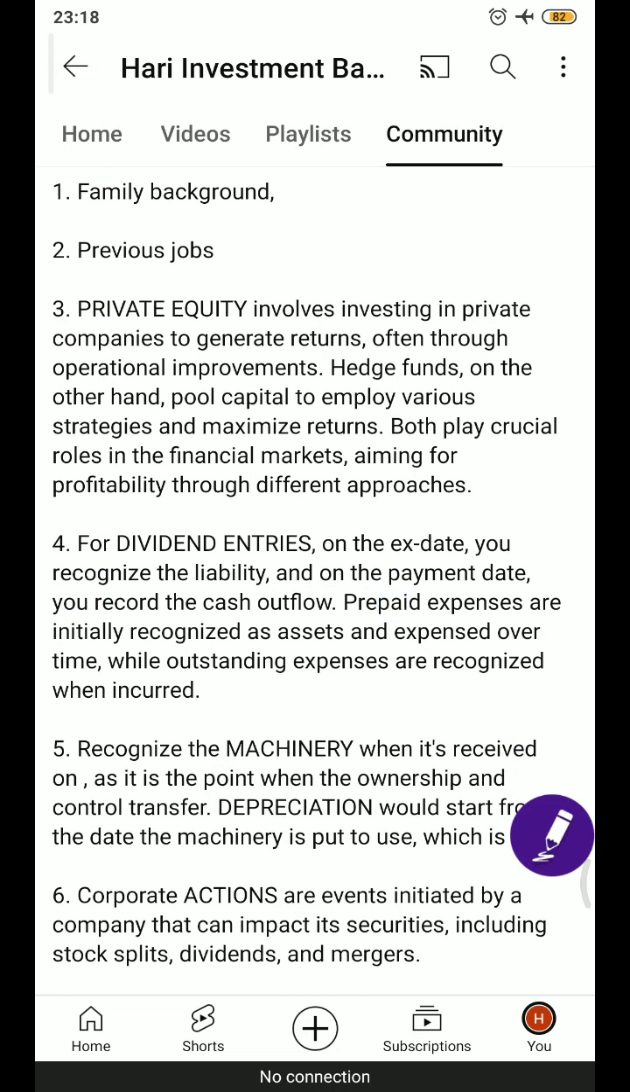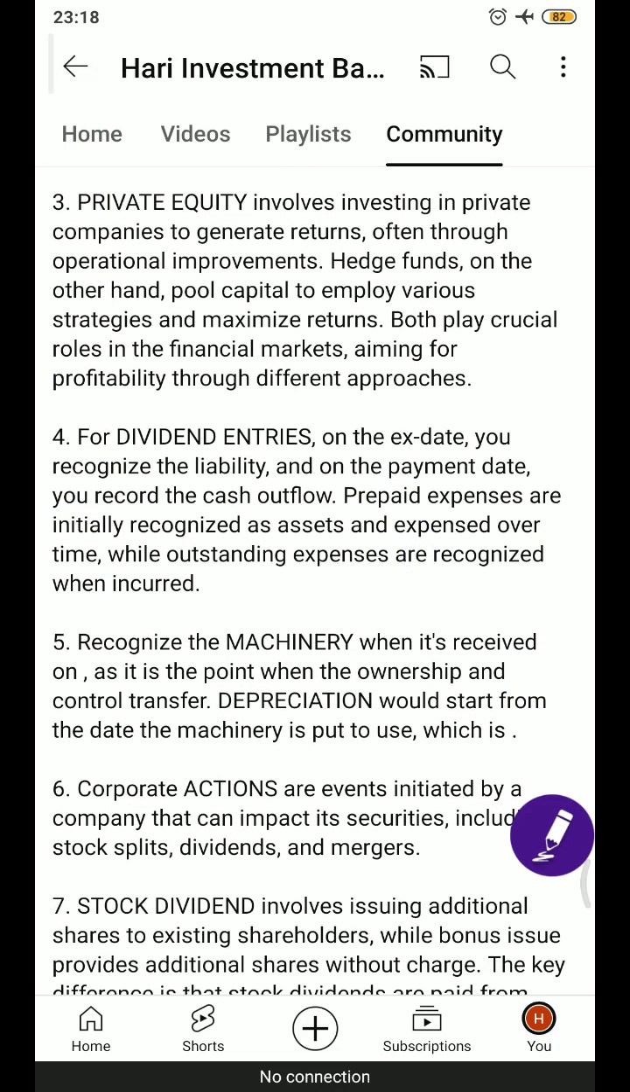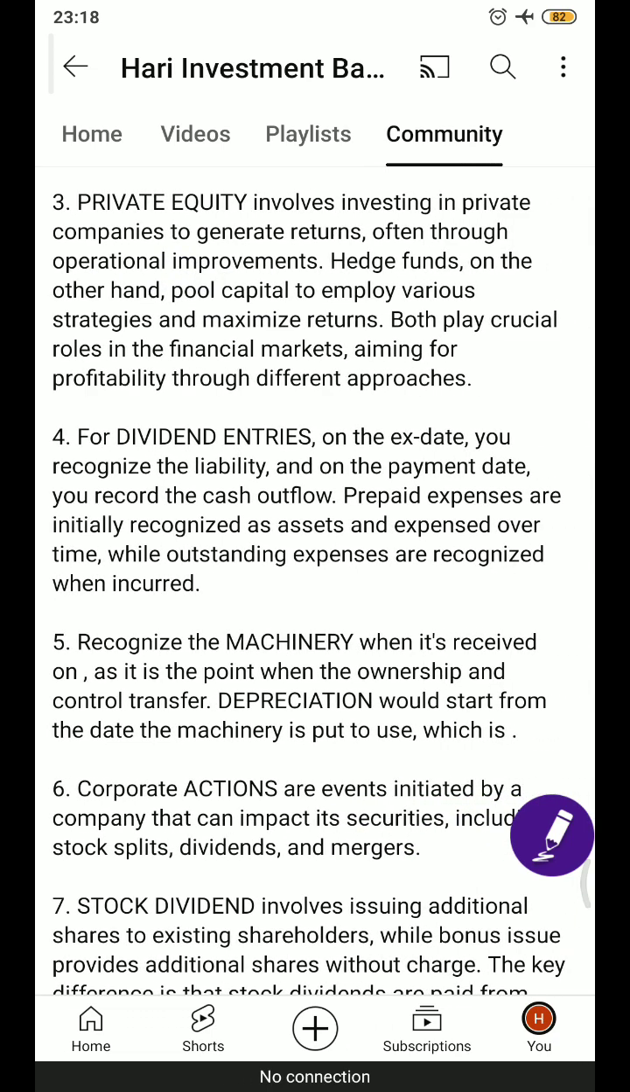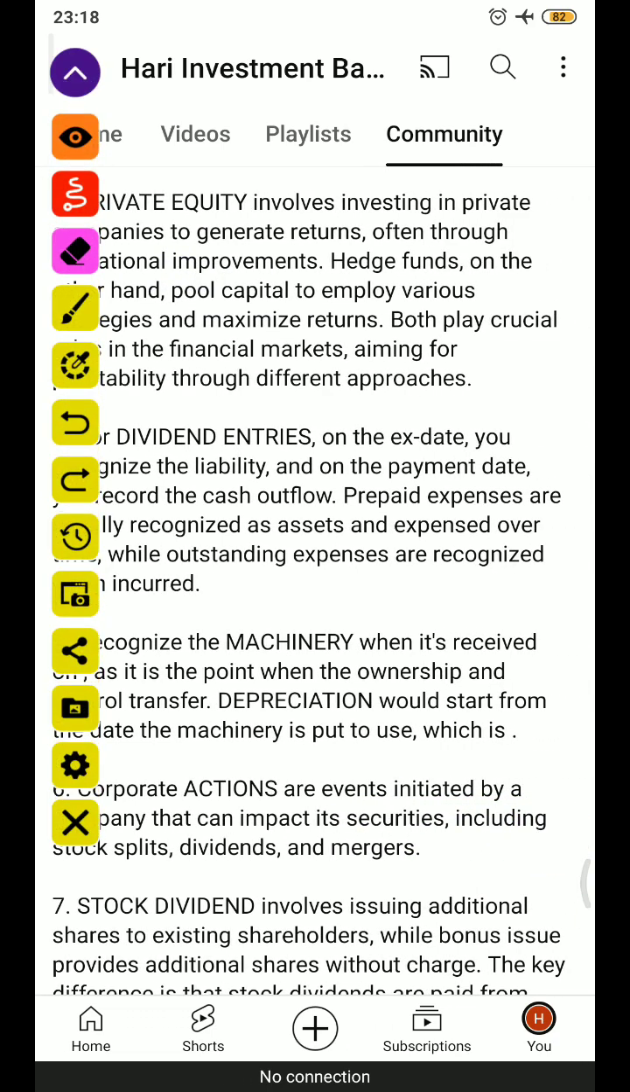So private equity means investing in private companies, or taking a company from public to private. You need to invest and get the return, generate the return, and you need to improve their operating efficiency. That is private equity. Whereas